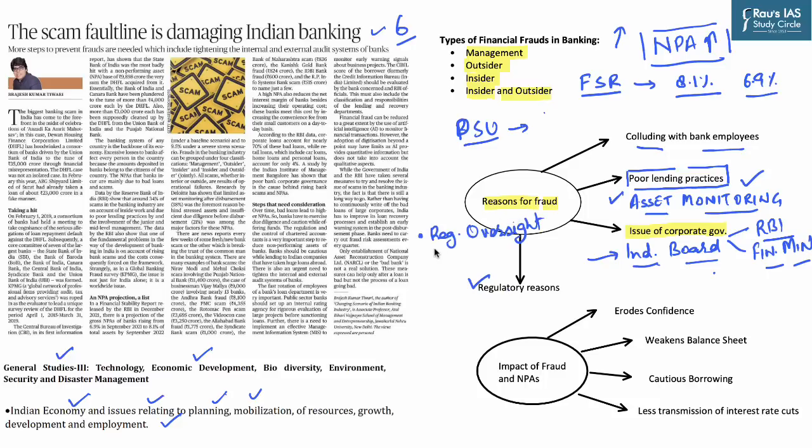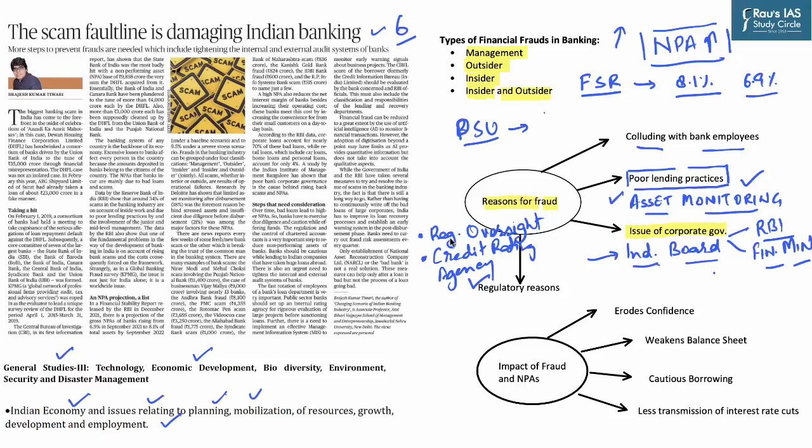Second important issue that we need to pay attention to is the issue of credit rating agencies. Credit rating agencies give ratings to bond issuers, and these bond issuers pay fees to these credit rating agencies. Just try to understand a simple aspect. When credit rating agencies are being paid by the issuers of bonds, their opinion will be biased, and this is the reason why we can see that risk, even when it is high, is rated low by these credit rating agencies. So credit rating agencies also cause financial fraud.